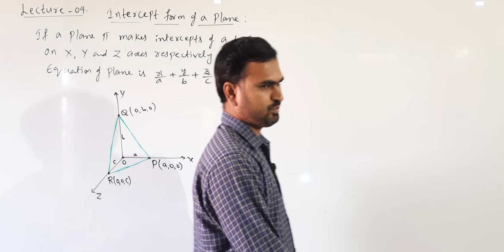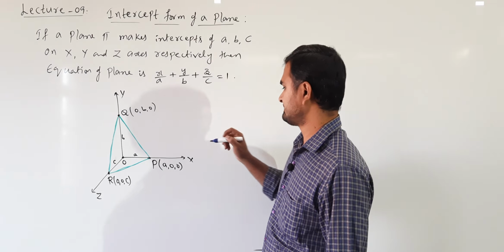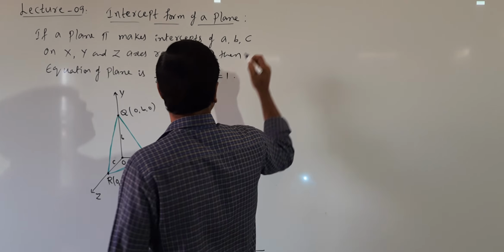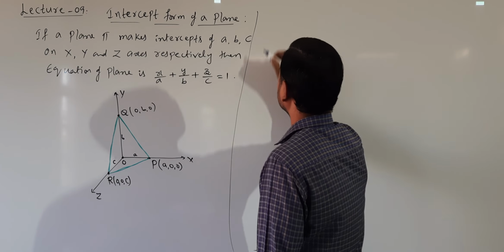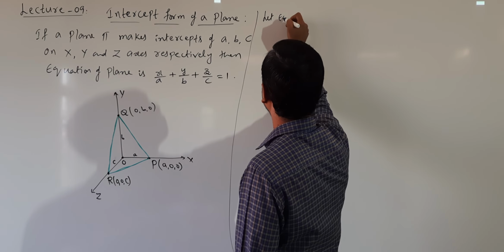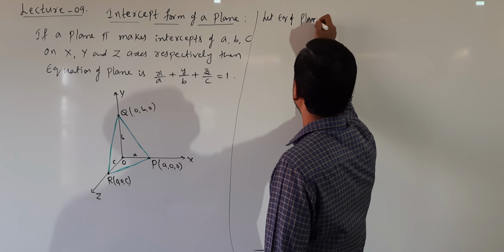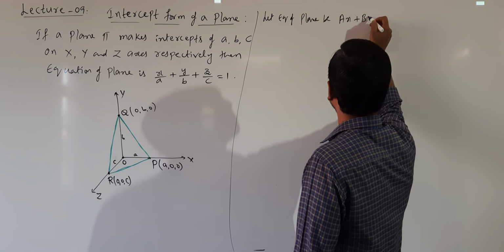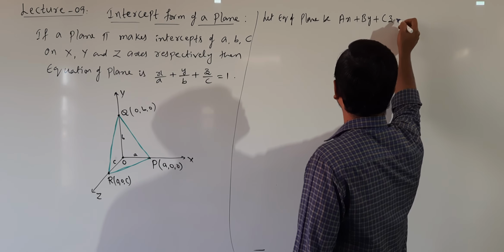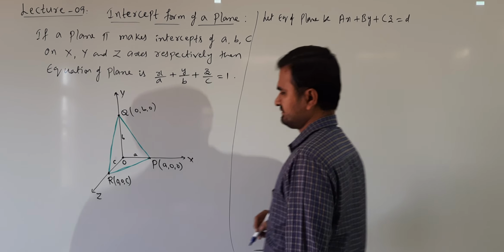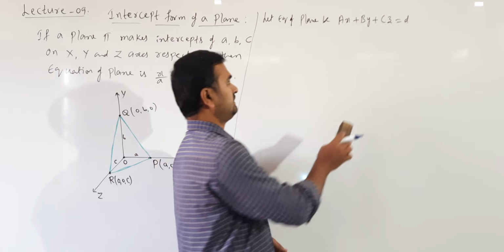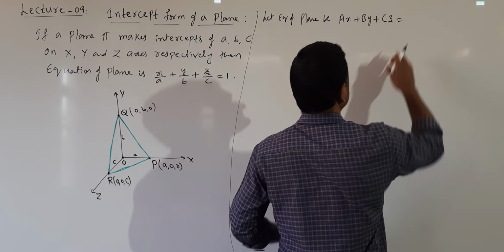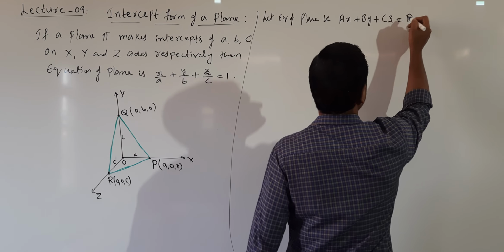The equation of a plane in general we can consider as, let the equation of the plane be Ax plus By plus Cz is equal to D form. I will take capital A, B, C here. Why?